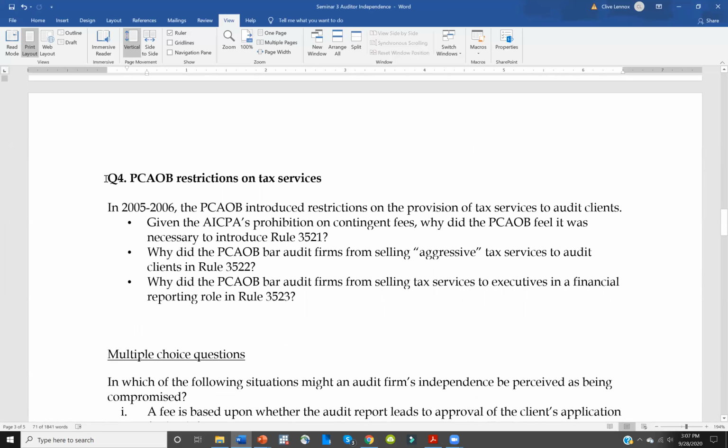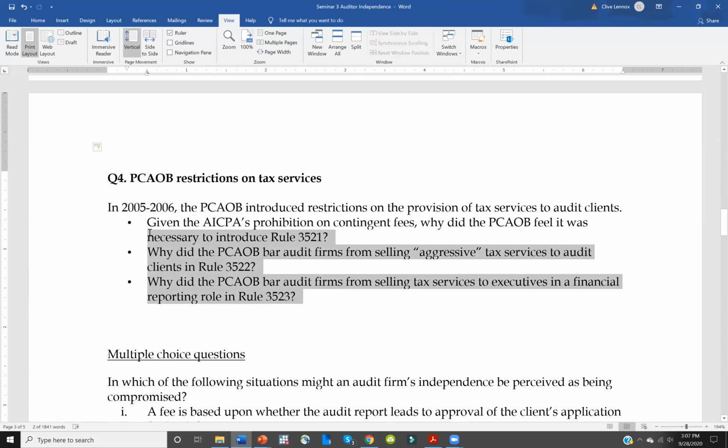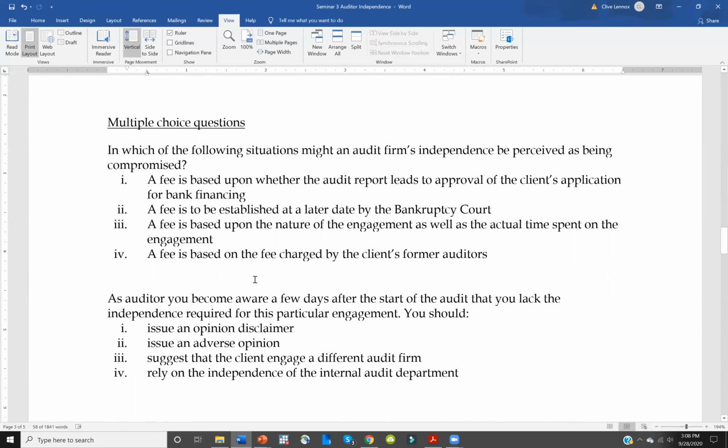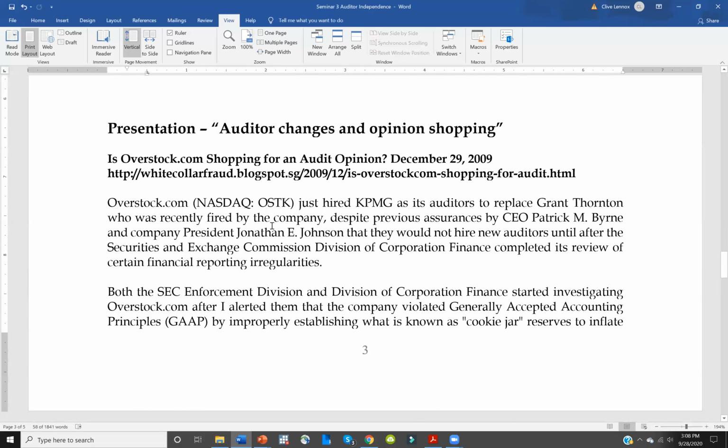And then question 4 is about the PCAOB's restrictions on tax services. These restrictions were not part of SOX. They were introduced after the Sarbanes-Oxley Act, in 2005 and 2006. There were 3 new rules: Rule 3521, 3522, and Rule 3523. So question 4 is asking you why these rules were introduced. What was the purpose of these rules? Then we have a couple of multiple choice questions, and then here's the information for the student presentation.